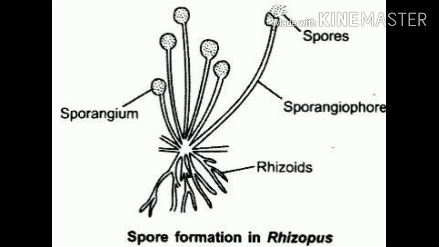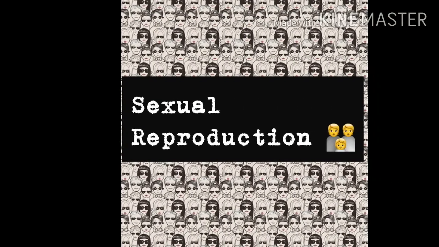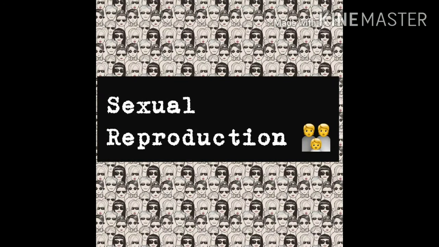When the sporangia burst, spores are released in air and they begin to grow when they come in contact with any moist surface. Now we will do sexual reproduction. Sexual reproduction, as we know, takes place only in animals, and they should be of two separate sexes, male reproductive system and female reproductive system. So we will discuss the male reproductive system first.